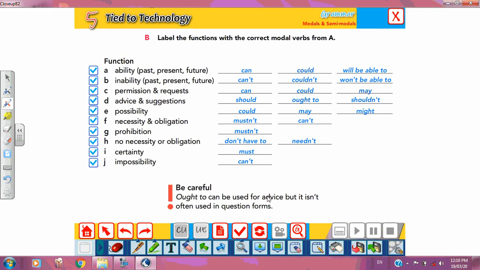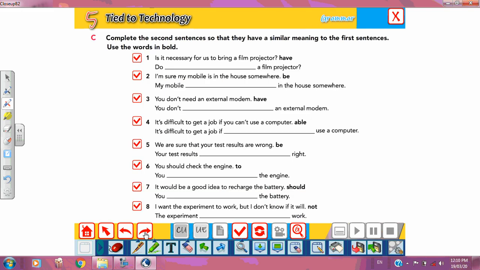Ought to, as I told you, can be used for advice, but it is not in the question form. Let's go now to exercise C and test our skills. Complete the second sentences so that they have similar meaning to the first sentences. Is it necessary for us to bring a film projector? Do we have to bring?